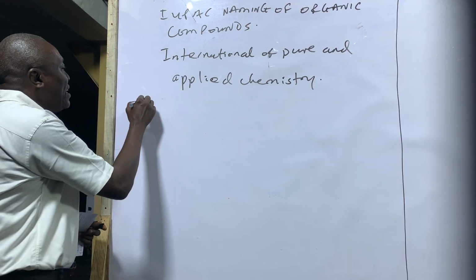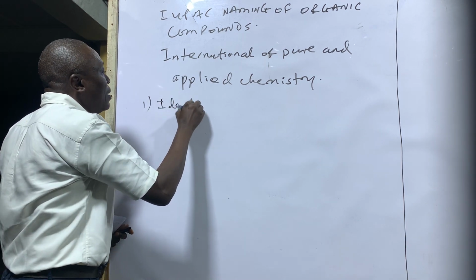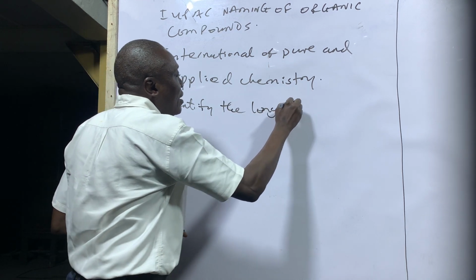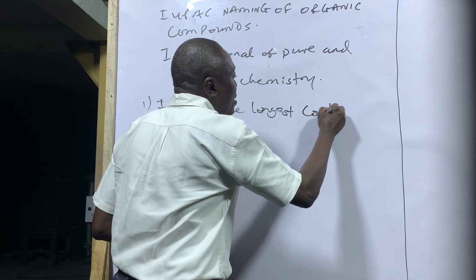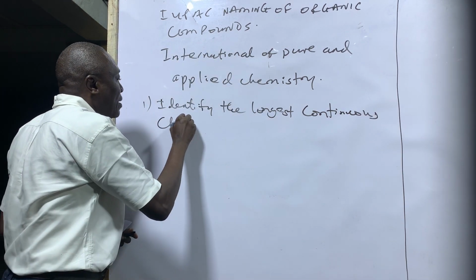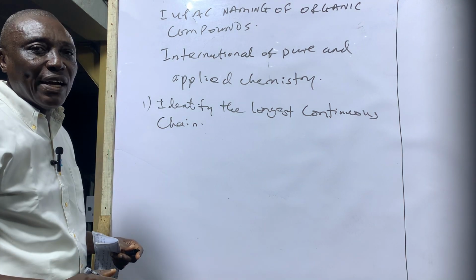Now, the first rule in naming organic compounds is to identify the longest continuous chain in the compound. So what do you mean by longest continuous chain?